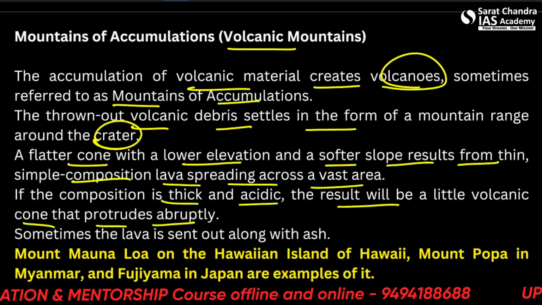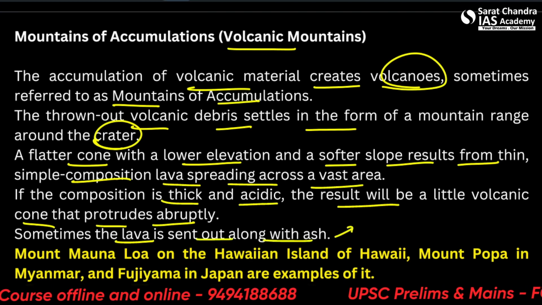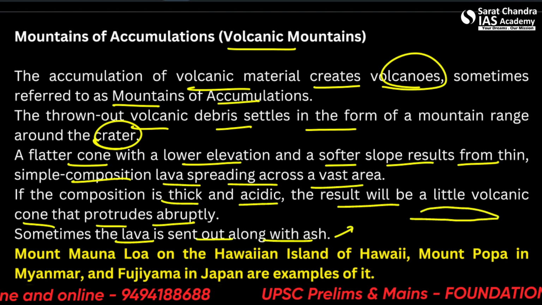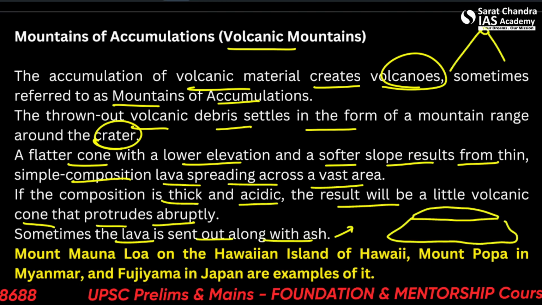If the composition is thick and acidic, the result will be a little volcanic cone that protrudes abruptly. Sometimes the lava is sent out along with the ash. So it's not always, but sometimes. And they are a little wide, like this, rather than like this.